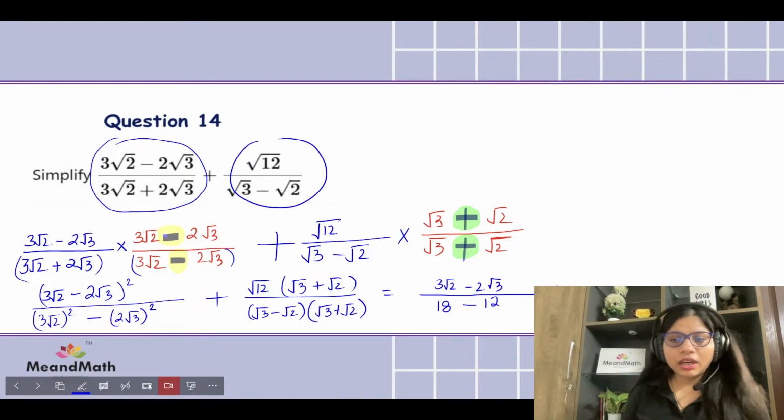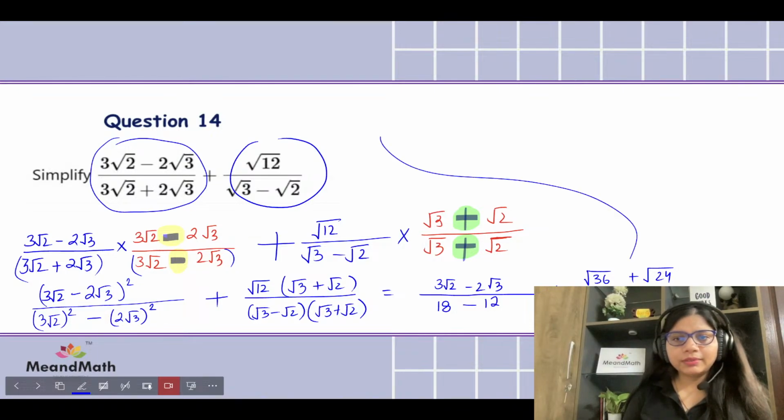Plus square root of 2, 12 times square root of 3. So that would be square root of 36 plus square root of 24 over the bottom one is going to be 3 take away 2, because again difference of squares. So square root of 3, when we square this we're going to be getting 3, and when we square square root 2 we're going to be getting 2.